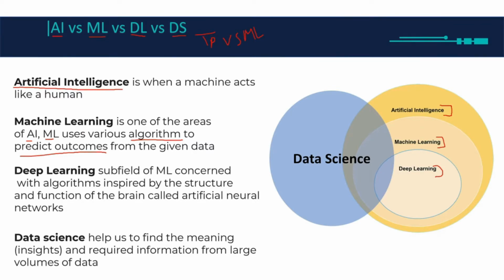All right, so here in machine learning, we give the data to the algorithm, and then the algorithm finds a pattern, and from that pattern it gives me the outcomes. Okay, so if I have a lot of data, and let's say it's big data, for some reason the machine learning algorithms are not going to give me the best results. So in that case, we're going to use deep learning.